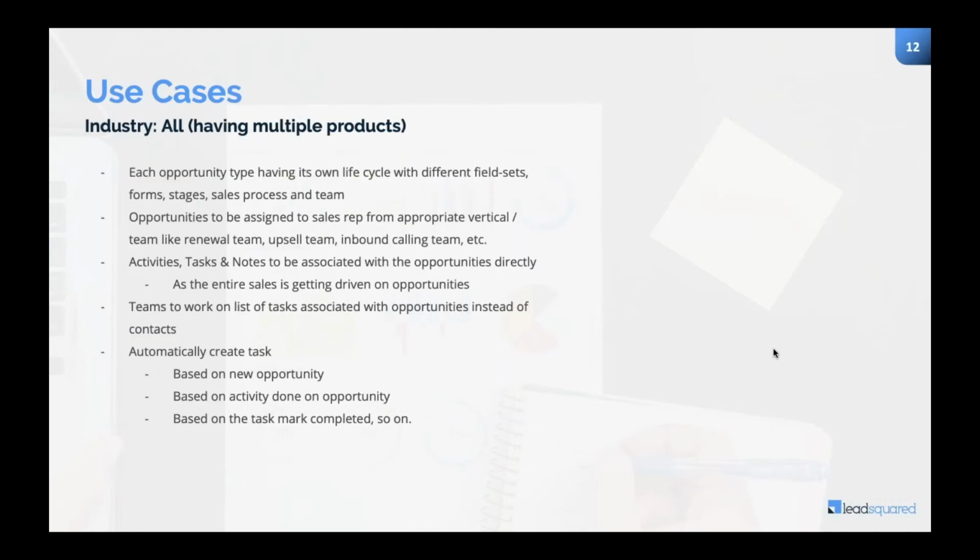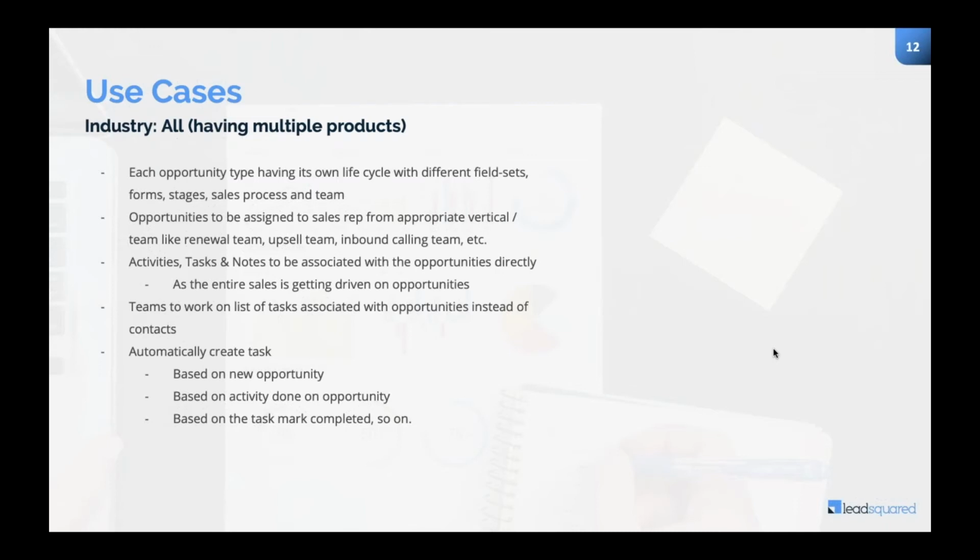If you see where opportunity management fits, if you are doing upsell, if you are doing cross sell, if you have more than one product to offer to a particular customer, opportunity management fits in, because every time you have to make a sale, it is as simple as a new opportunity. It cannot be treated as the old one. Why? Because let's say you sold one particular product and you change the stage to, let's say, customer. Next time the same contact comes for a different product, you will not go and change it back to prospect. This time it is altogether a new opportunity, and the life cycle has to start from the beginning.